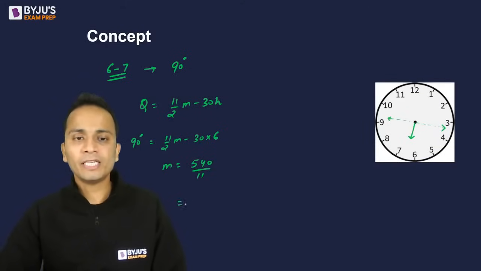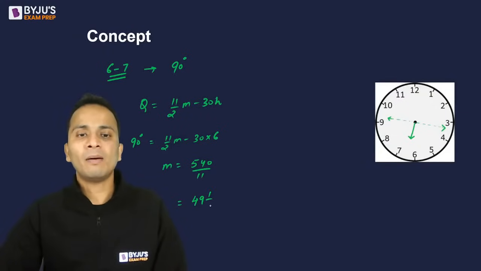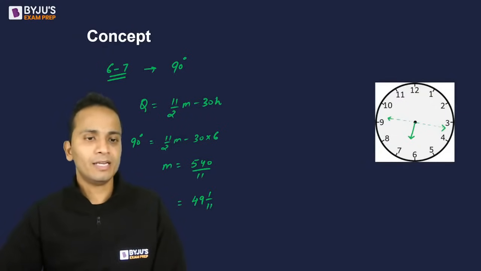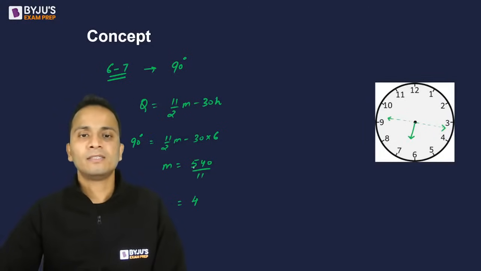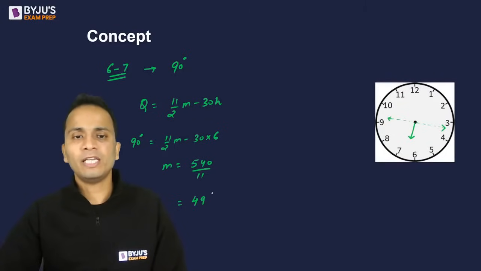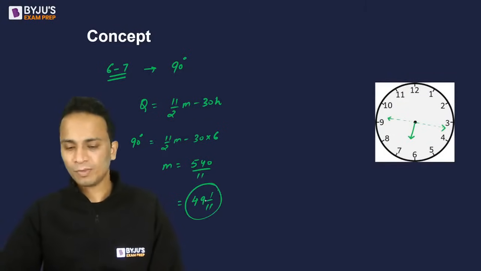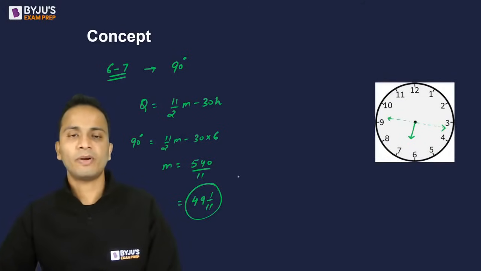Now converting it into mixed fractions, 540 upon 11 को mixed fraction में convert करते हैं तो 491 upon 11. No, मैंने गलत कर दिया है, I think. So दोबारा चेक करते हैं. So 44 आ जाएगा and 10, so 100. ठीक है, 49 1 upon 11 ठीक ही था. 49 1 upon 11, right?